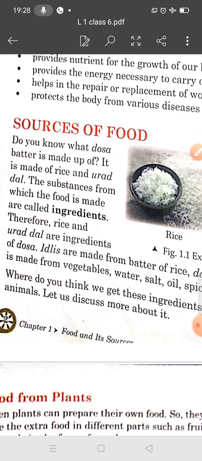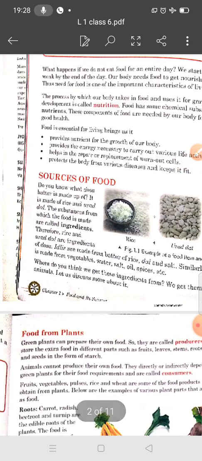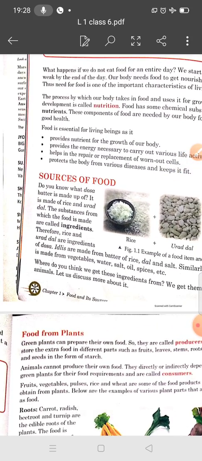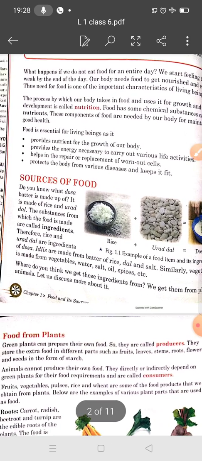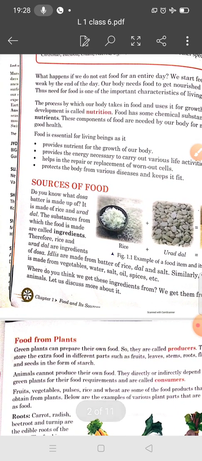For example, rice and urad dal are ingredients of dosa, and idlis are made from the batter of rice, dal and salt. In this way, vegetable soup is made from vegetables, water, salt, oil and spices. So where do we get these ingredients from?